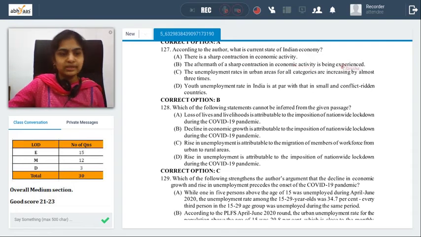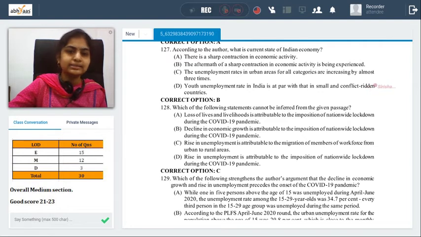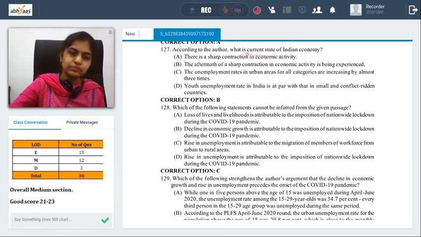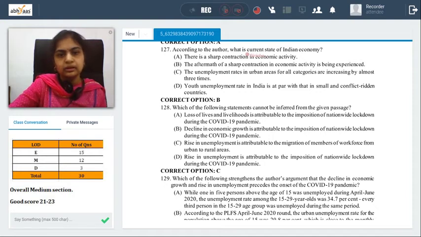The aftermath of sharp contraction. We clearly said that the sharp contraction phase is over. I've just read that line in the paragraph also. But the other consequences are unfolding. So B seems to be a better option. Unemployment rate in urban area for all categories are increasing. Youth unemployment rate in India is at par with small and conflict rate. And C and D you can compare with the passage and look at it. But the question is more about the current state of economy, and for the current state of economy, B is a better possible thing. C and D are more specific things that you're talking about.